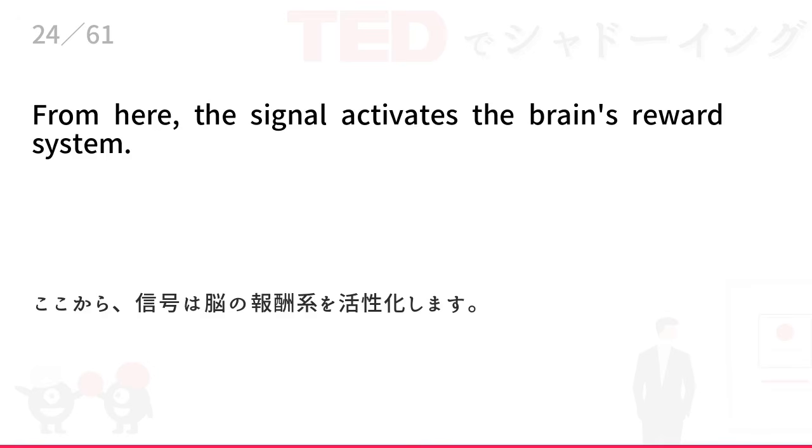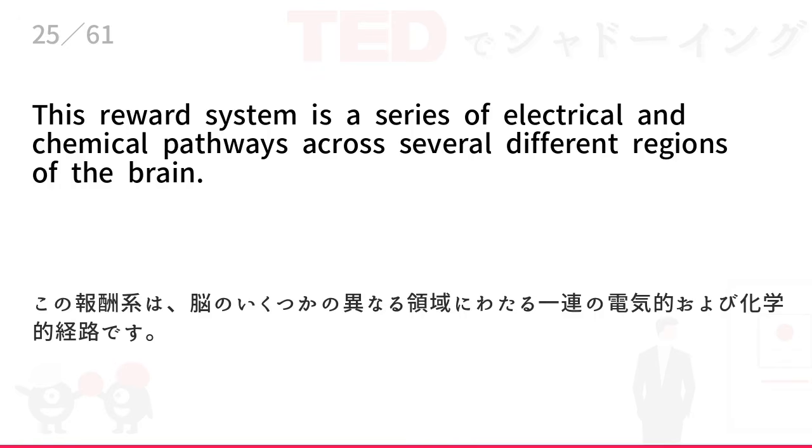From here, the signal activates the brain's reward system. This reward system is a series of electrical and chemical pathways across several different regions of the brain.